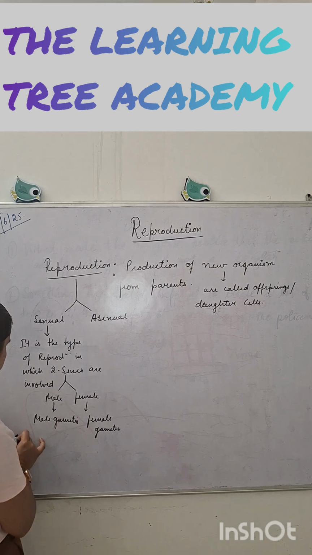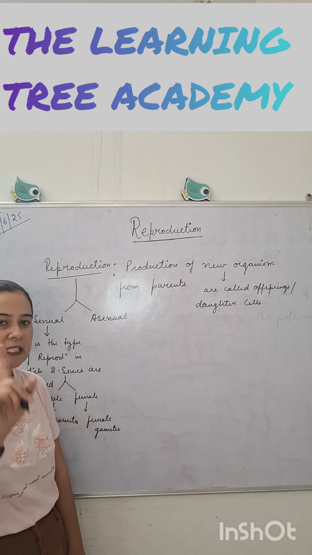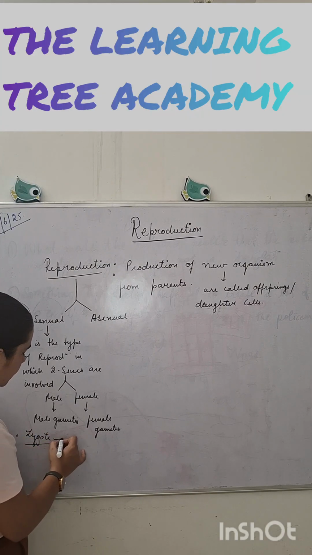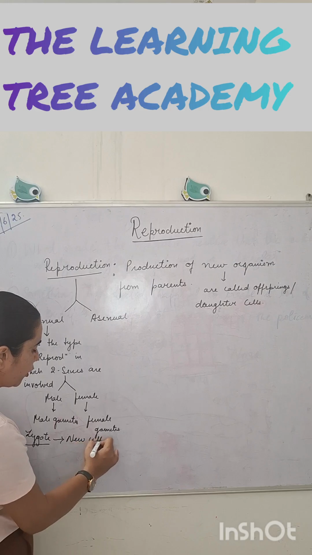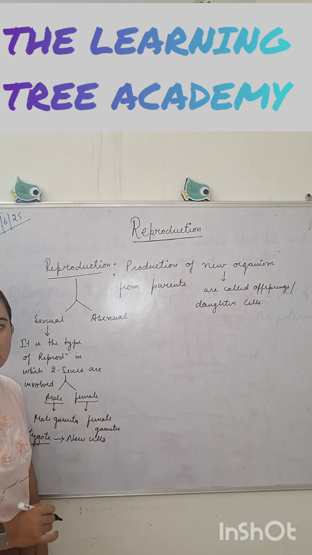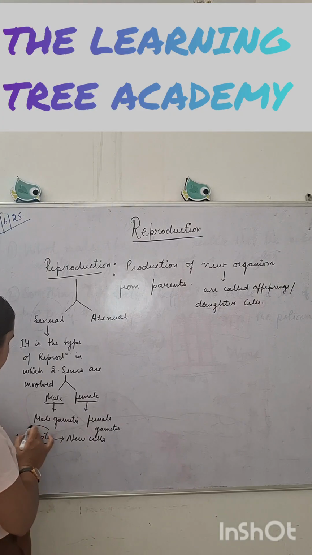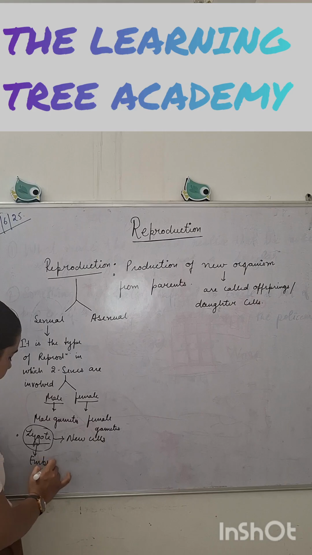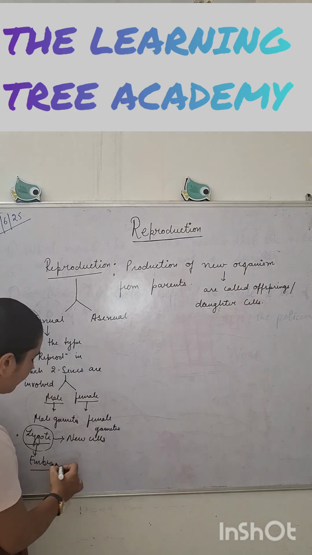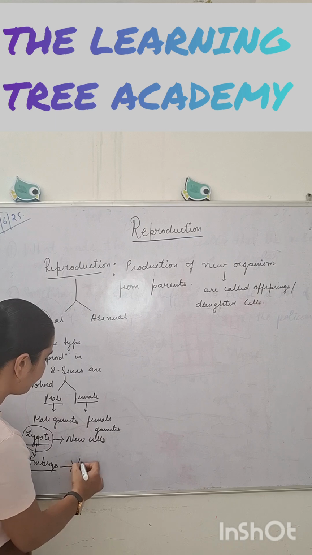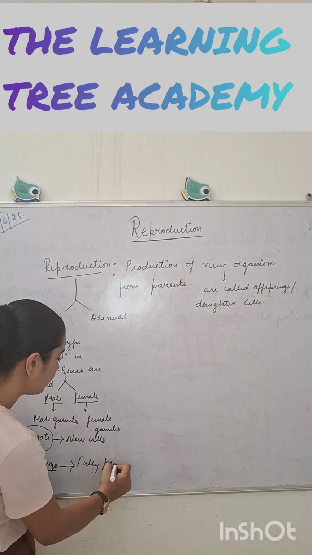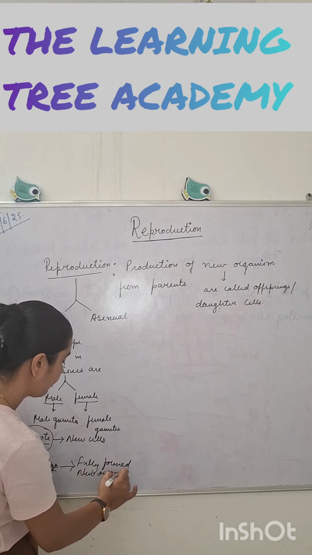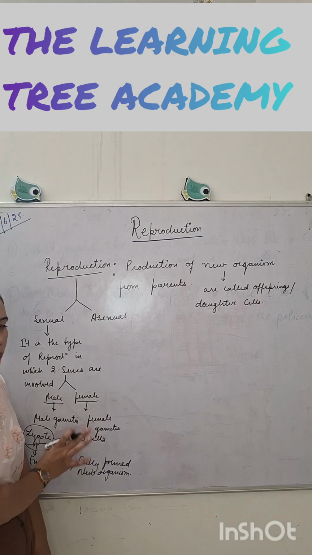Both these two types of gametes fertilize and fuse to form a single cell that is called zygote. This zygote is the new cell formed by the fusion of the male and female nuclei. Now this zygote undergoes certain divisions and forms an embryo. This embryo, after complete development, forms a fully formed new organism. This is about sexual reproduction.